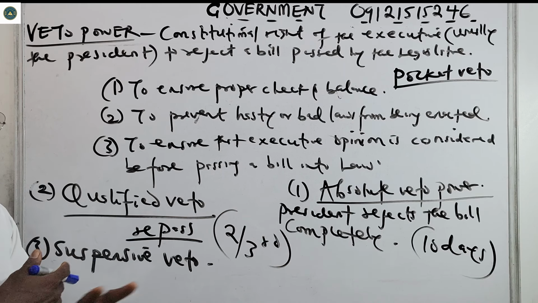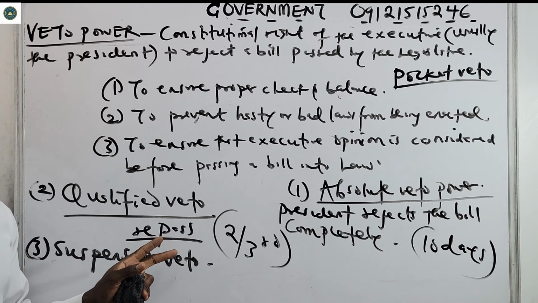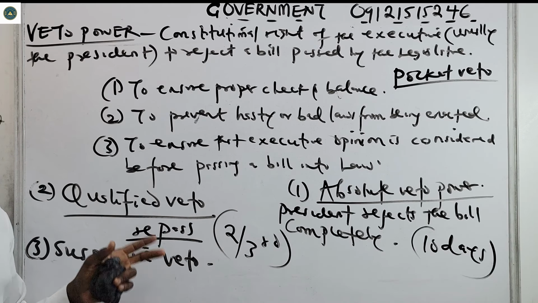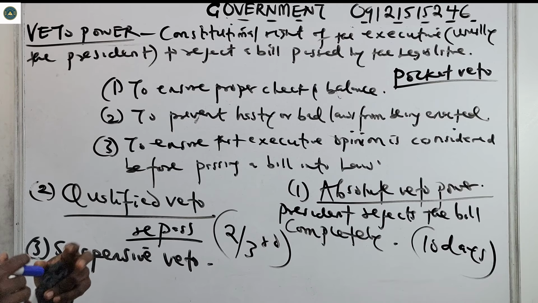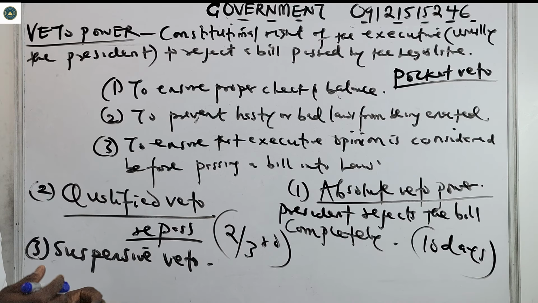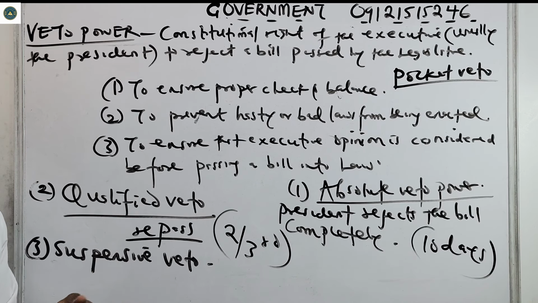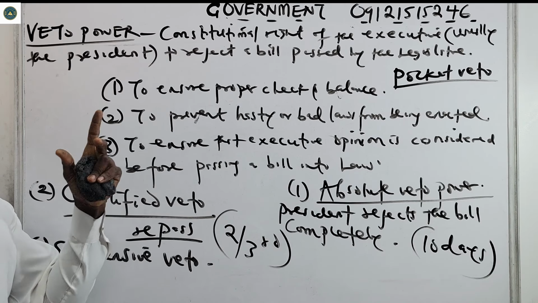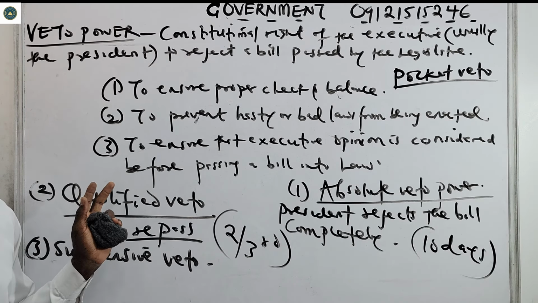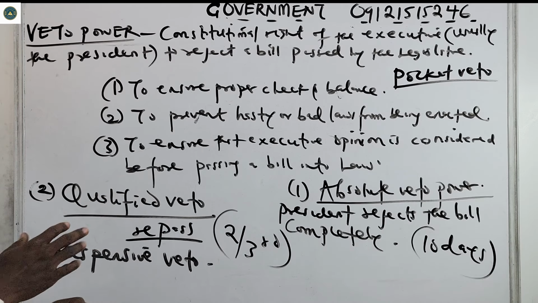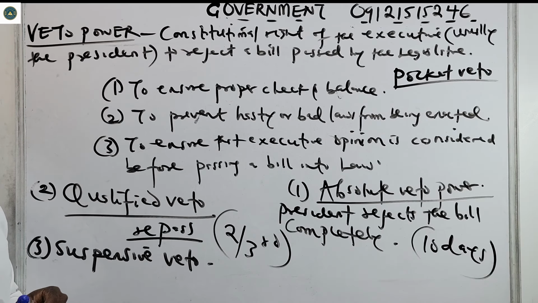Please understand: in absolute veto, the president will reject it immediately. Qualified, if 2/3 majority votes for the bill to be repassed, it can be passed into law without the president's assent. Then suspensive, the president delays the approval of the bill, and after some time, they can repass it again and then it can be called law. But in pocket veto, the president does not do anything, and after some time, the bill just fails. These are the types of veto that we have.